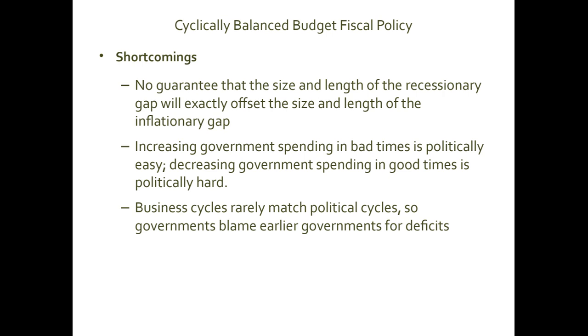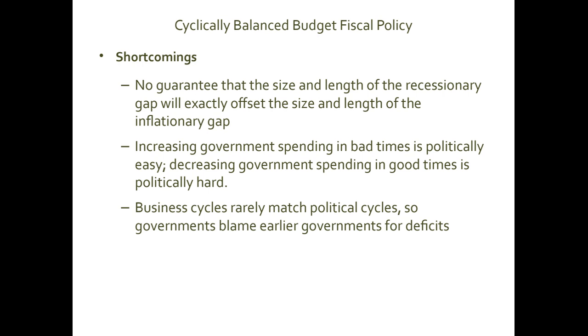So suppose you run a $20 million deficit during the recessionary phase of the business cycle, and you run a $10 million surplus during the inflationary gap situation, then the net result is 20 deficit and 10 surplus. So still you are in deficit, 10 deficit over the length of the business cycle. So it's not always the case that you have the exact same duration of these two cycles. That is one issue. The second issue is very important.